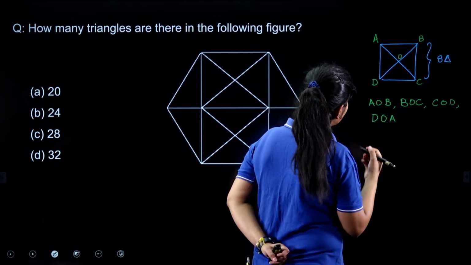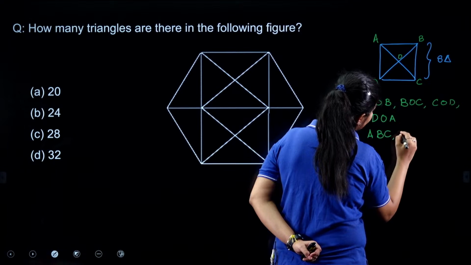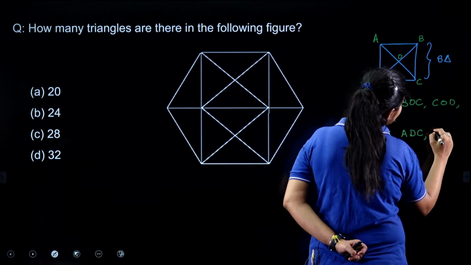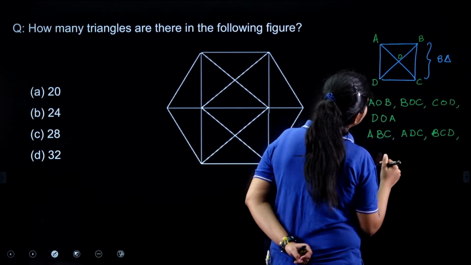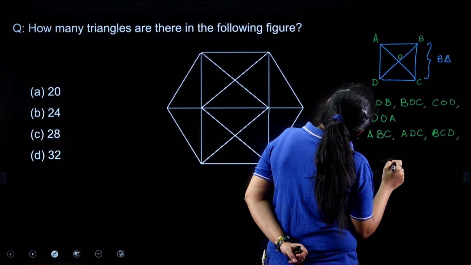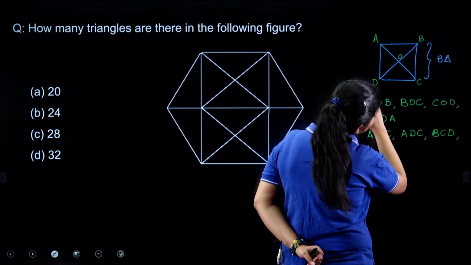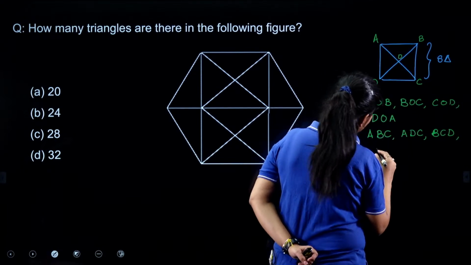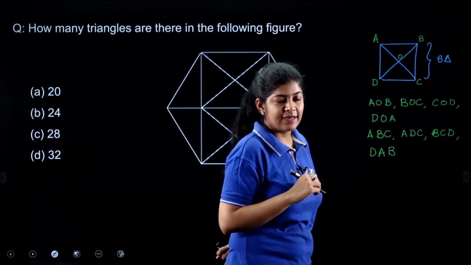If I talk about the big triangles, then I can say triangle ABC, triangle ADC, triangle BCD, and the other one is DAB. So these are my 8 triangles, right?